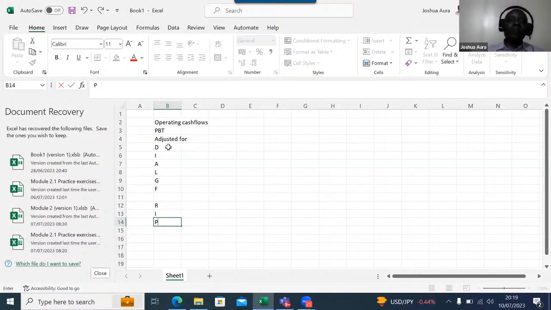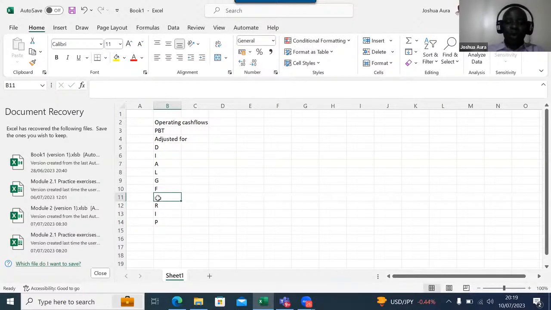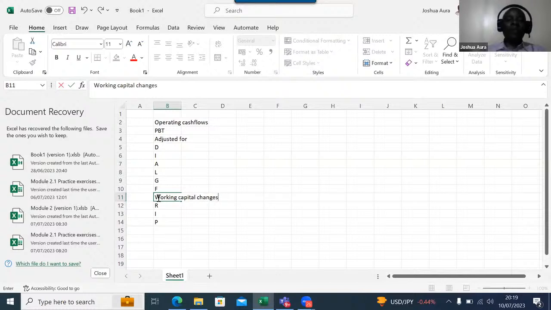So you start with profit before tax, and then we have adjustments that we must make. You normally cram it like this: you dial God's number for food, or you rest in peace. Down here, we're supposed to have what we call working capital changes. And the first D is for depreciation.